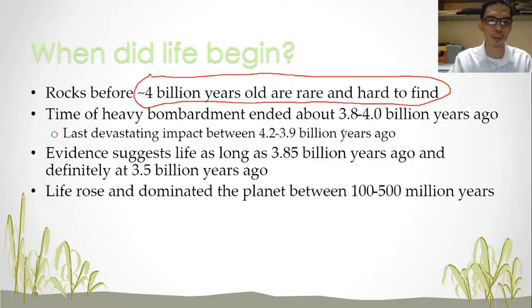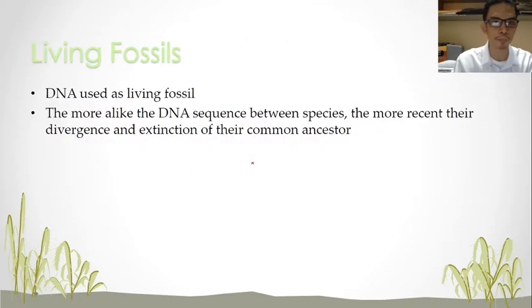So evidence suggests that life existed as long as 3.85 billion years ago, and definitely at 3.5 billion years ago. These are the two estimated times in which living things are speculated to have arisen. There are also ways to study how life began by using living fossils.